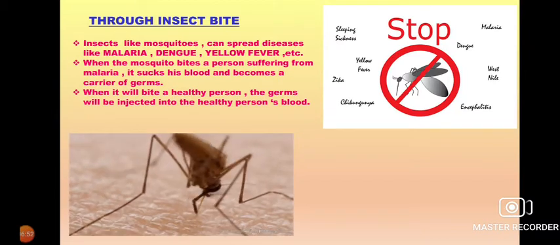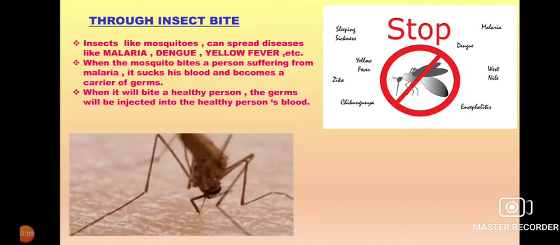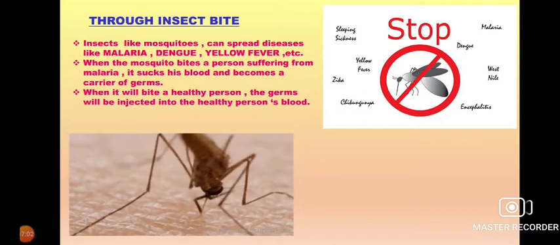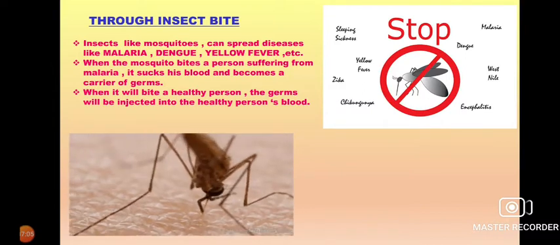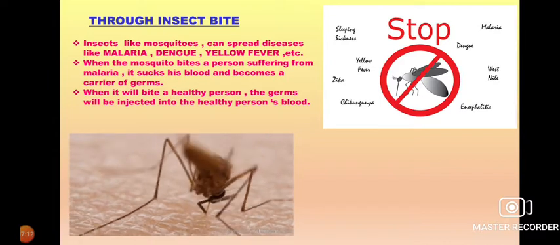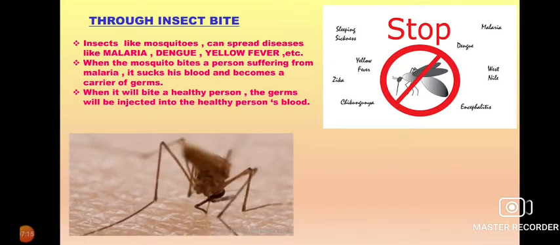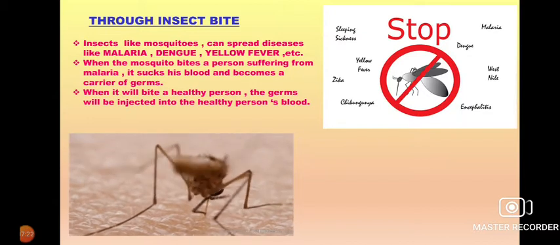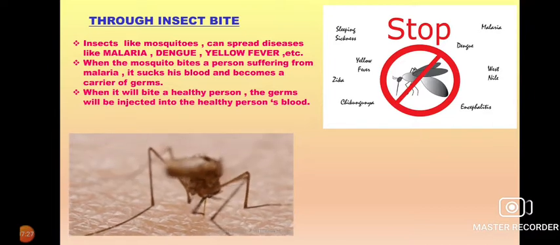As I told before, the mosquito only carries the germ, but the main germ is the protozoa, named Plasmodium vivax or Plasmodium falciparum, depending on the variety of malaria. The mosquito is only the carrier. When this infected mosquito bites a healthy person, the germ is injected into the healthy person's blood, and the person then suffers from malaria.